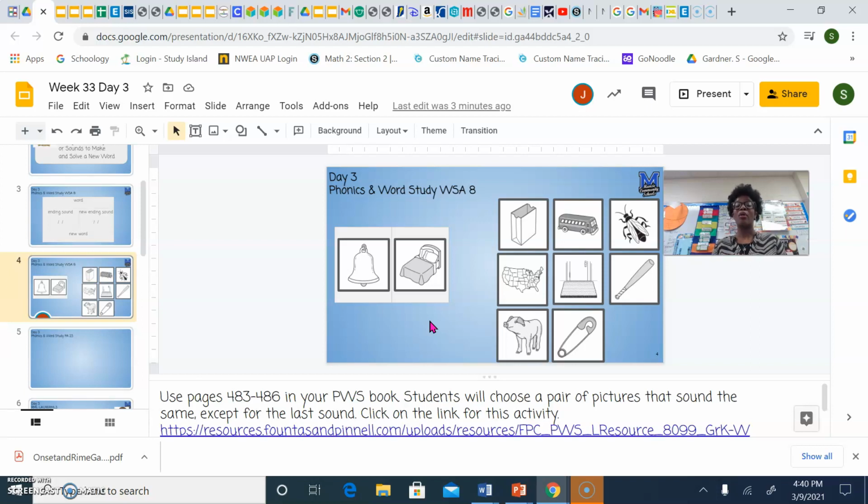Now you are going to work on this activity on your own, choosing a pair of pictures that have the same beginning sound, the same middle sound, but have different endings.